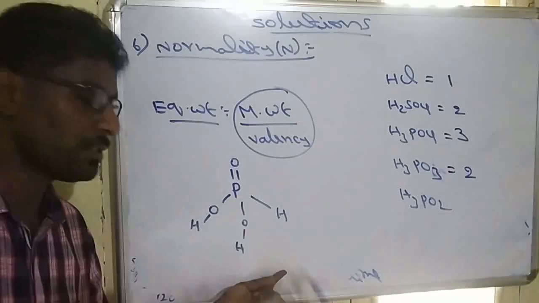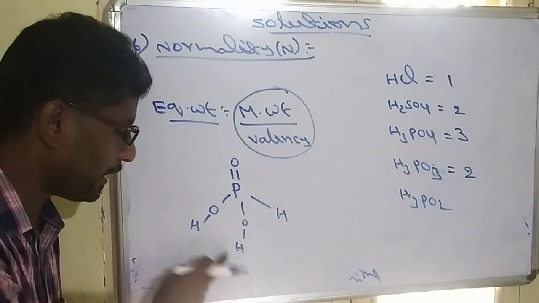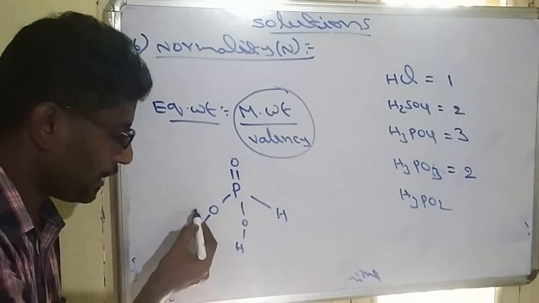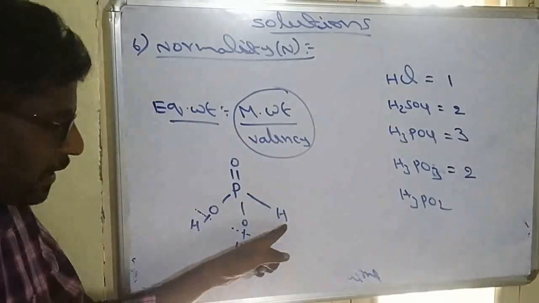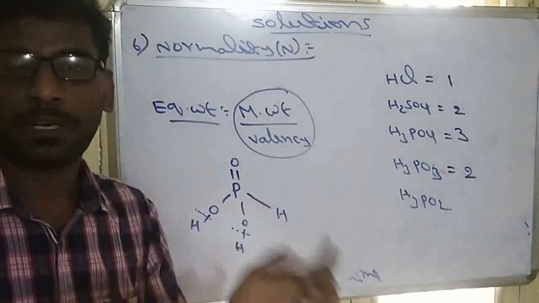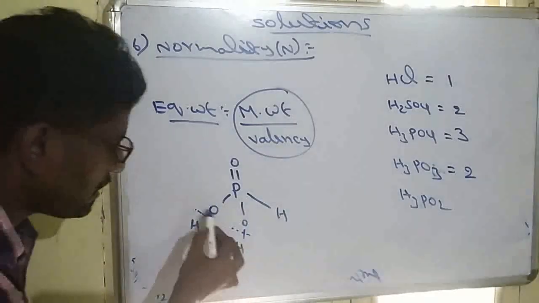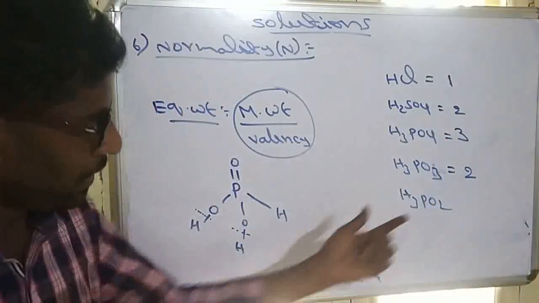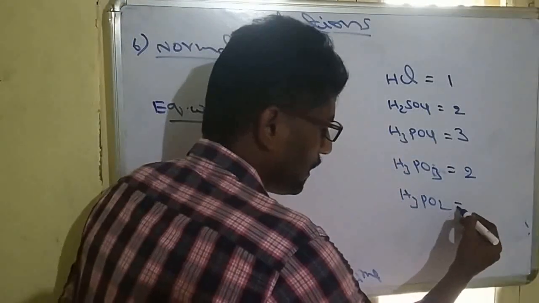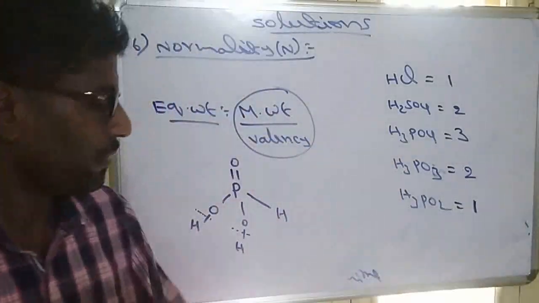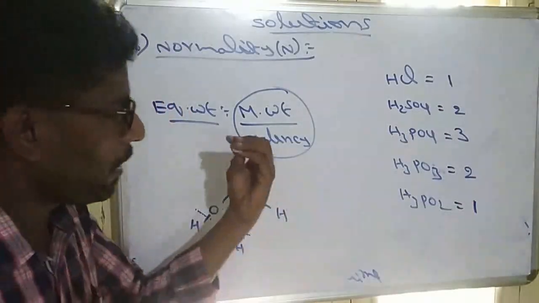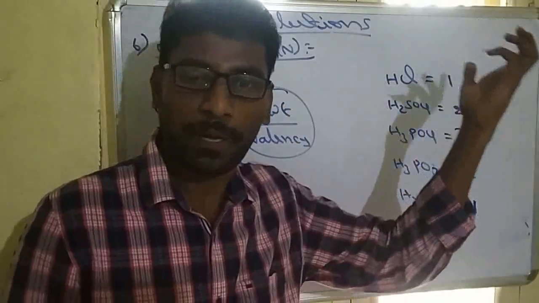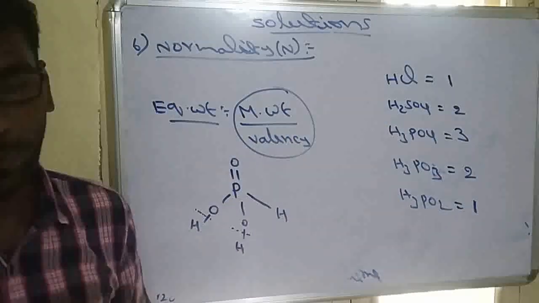In this, 3 hydrogens are there. Even though 3 hydrogens are there, only 2 hydrogens are attached to oxygen, so they can release as H+. But the third hydrogen, directly attached to the central atom, does not release as H+. That's why its valency factor will be 2. Like that, H3PO2, its valency factor will be 1. We can write this structure. So the number of hydrogen ions donated by an acid is called valency.